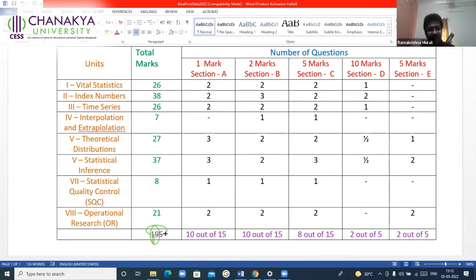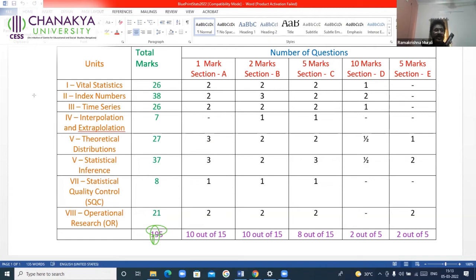If not for 195, all of you can try to write the paper at least for 120, 130, 140, 145 marks. If you write up to 145, you can always expect 100 out of 145. Keep that in mind. When you are preparing for the examination, do not prepare in such a way that you write the paper only for 100. You have to write the paper at least for 130, 140 marks, so that even if 20, 30, 40 marks are wrong, you still get 100 on 100.